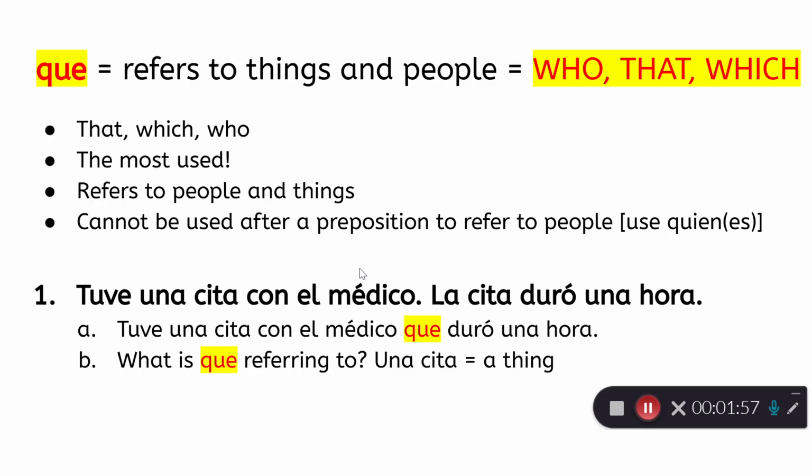Here's an example. Tuve una cita en el médico. La cita duró una hora. I had an appointment with the doctor. The appointment lasted 1 hour. Let's combine those sentences by using que. Tuve una cita con el médico que duró una hora. What is que referring to? Oh, well, it's the cita. The cita is a thing, so que was correct. That lasted an hour.